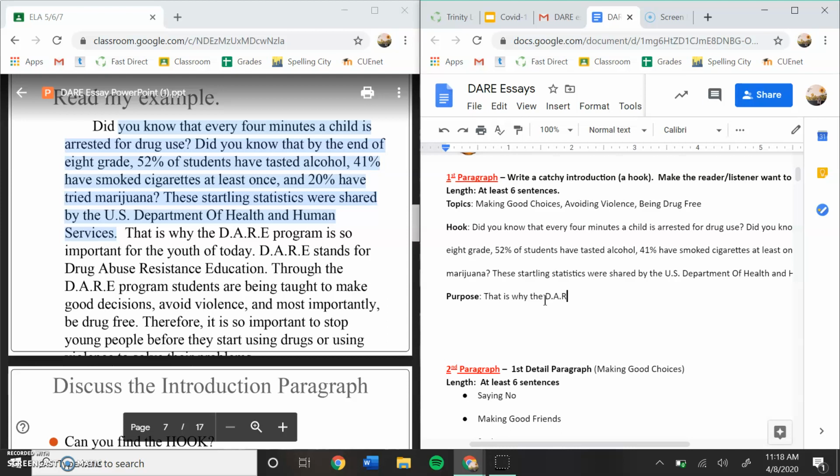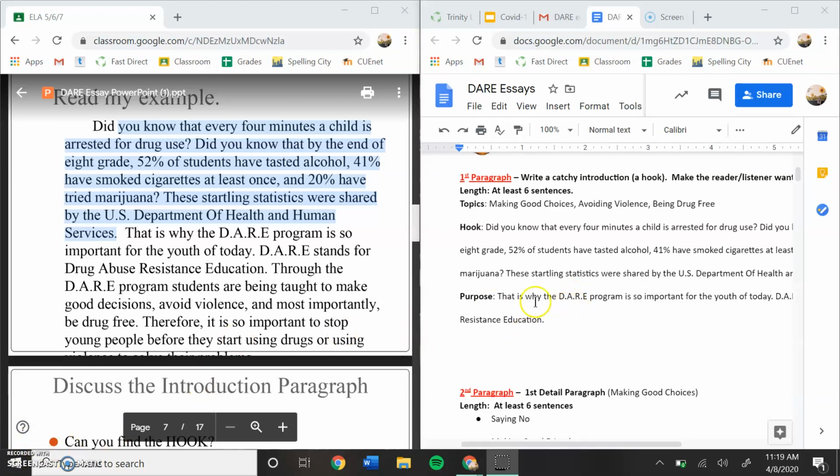I also noticed that she has 2 sentences for her purpose, which is fine. You can have more than 1 sentence. So she has, that is why the DARE program is so important for the youth of today. DARE stands for Drug Abuse Resistance Education. That is her purpose sentence.